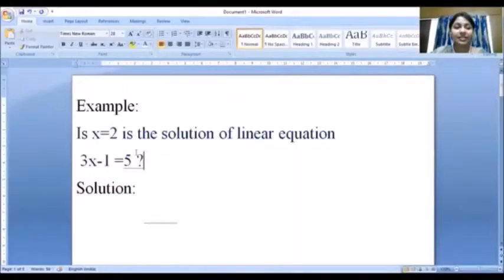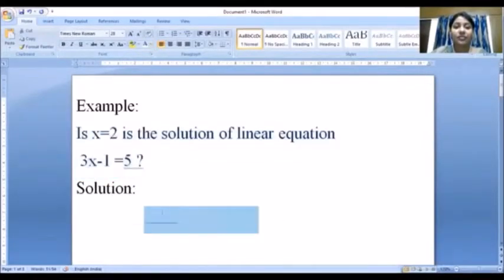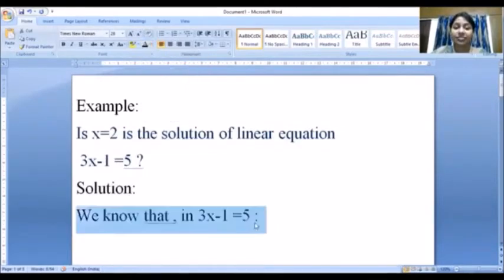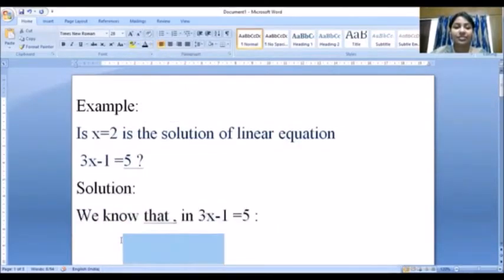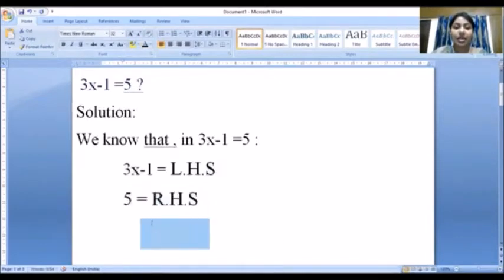Next example is x is equal to 2 is the solution of linear equation 3x minus 1 is equal to 5. What we have to do next? In 3x minus 1 is equal to 5, 3x minus 1 is LHS, and we know that 5 is RHS. Now what next step?